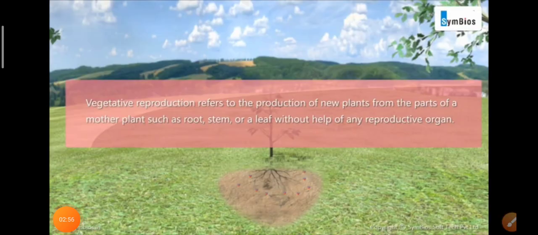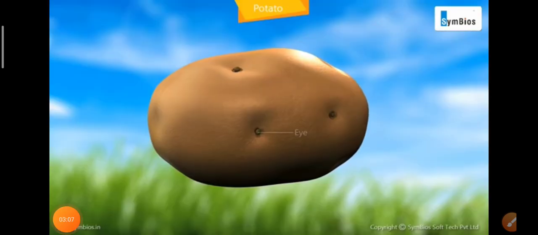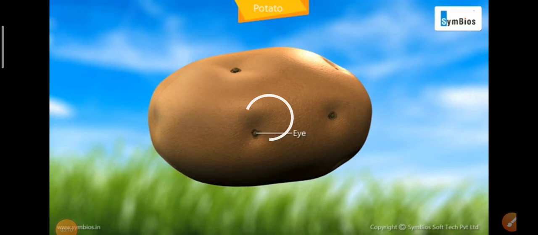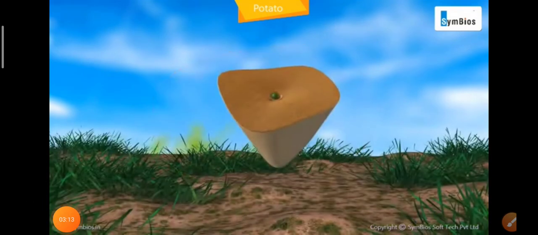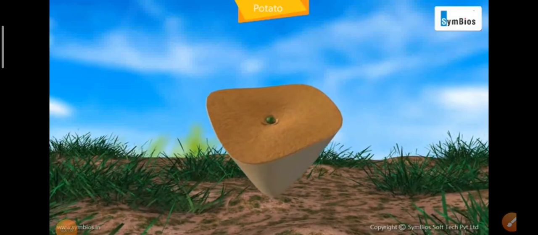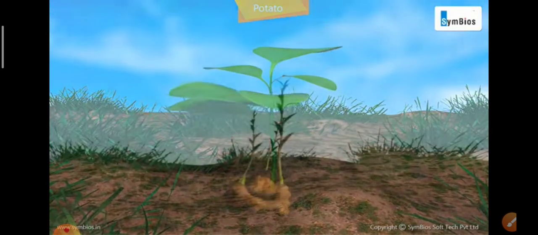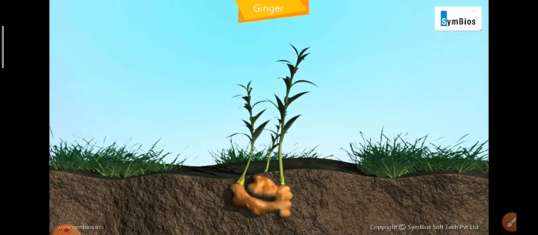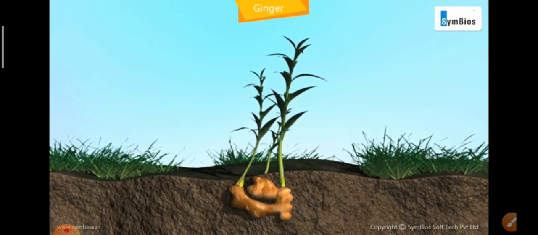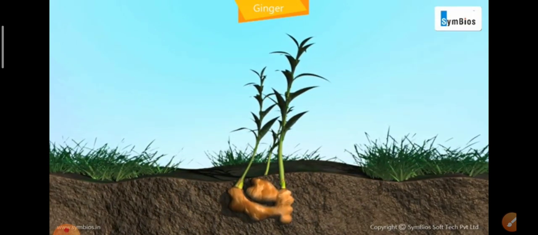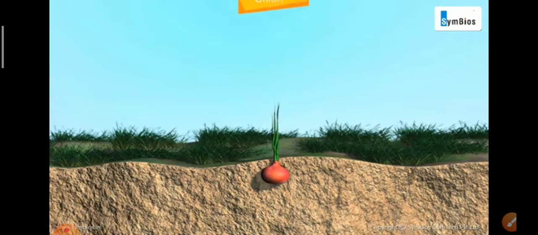You are familiar with vegetative propagation, in which new plants are developed from root, stem or leaf without help of any reproductive organ. For example, in potato you can see there are eyes. When these parts are buried in ground, then we get new potato plant, as you know. Also there are other plants like onion, garlic. In garlic the underground stem develops into new plants, or in ginger. And also in onion, the pulp of onion gives new plant.